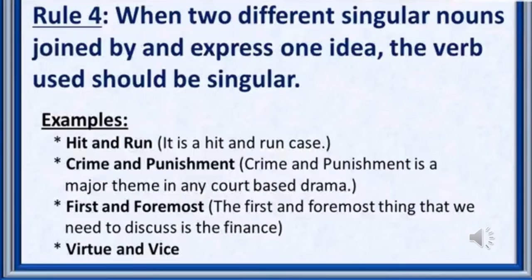Rule 4. When two different singular nouns are joined by and express one idea, the verb used should be singular. For example, hit and run, crime and punishment, first and foremost, virtue and vice.